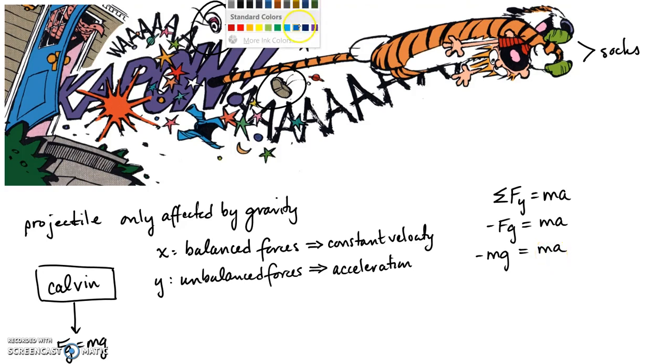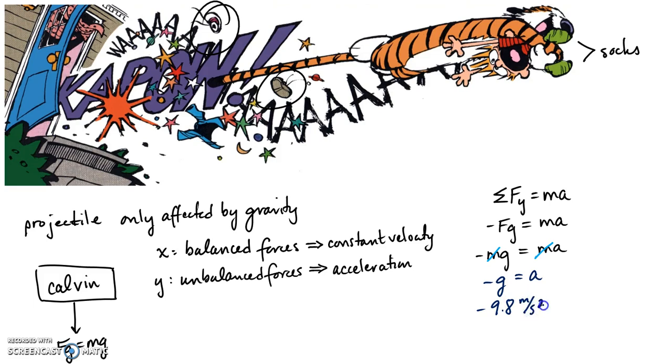Doing what? This is time for you to guess and try and beat me. That's right, mass goes away. All right, mass cancels. So then all that we're left with is the negative gravitational field strength is equal to my acceleration. So on Earth, the gravitational field strength is 9.8. And our unit conversion, so you get meters per second squared. So that's our acceleration. So irrelevant of your mass, all objects will accelerate down towards the ground with a constant acceleration of 9.8 meters per second squared.